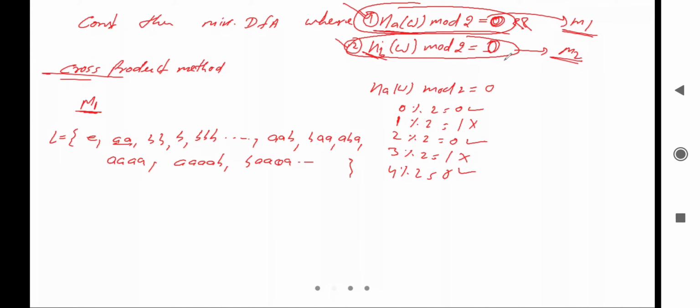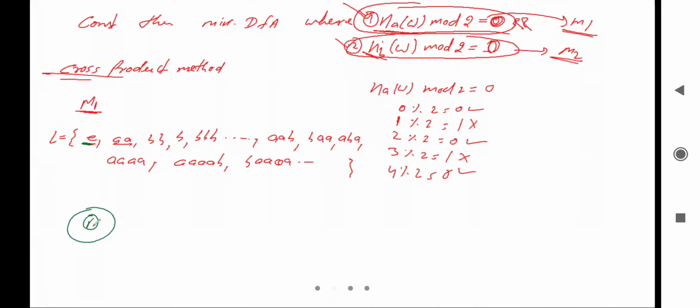Clear? So what will machine 1 be? Let's see. So here the minimal string is null. Yes, so the minimal string is null, so it should accept null. So we'll take the initial state and that is the final state.